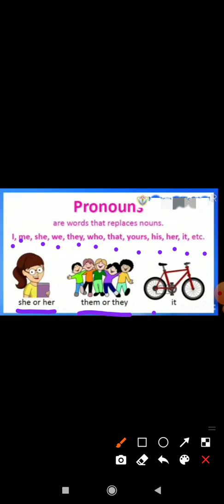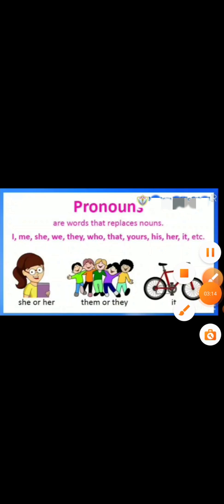When we use it, it is used for animal or thing. Is that clear? For girl we use she or her. For boy we use he or his. Them or they are always used for plural nouns. And it is used for thing and animal. I hope that is clear.